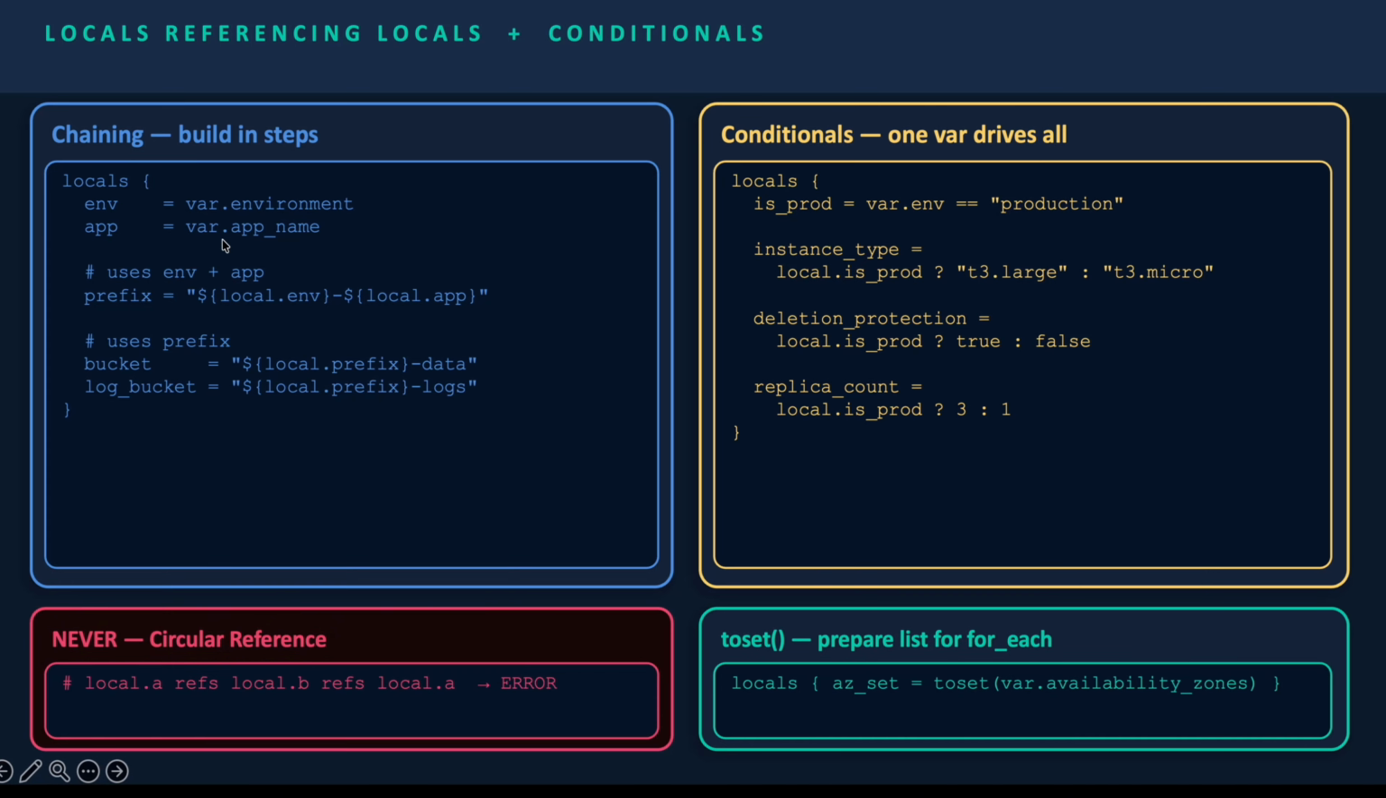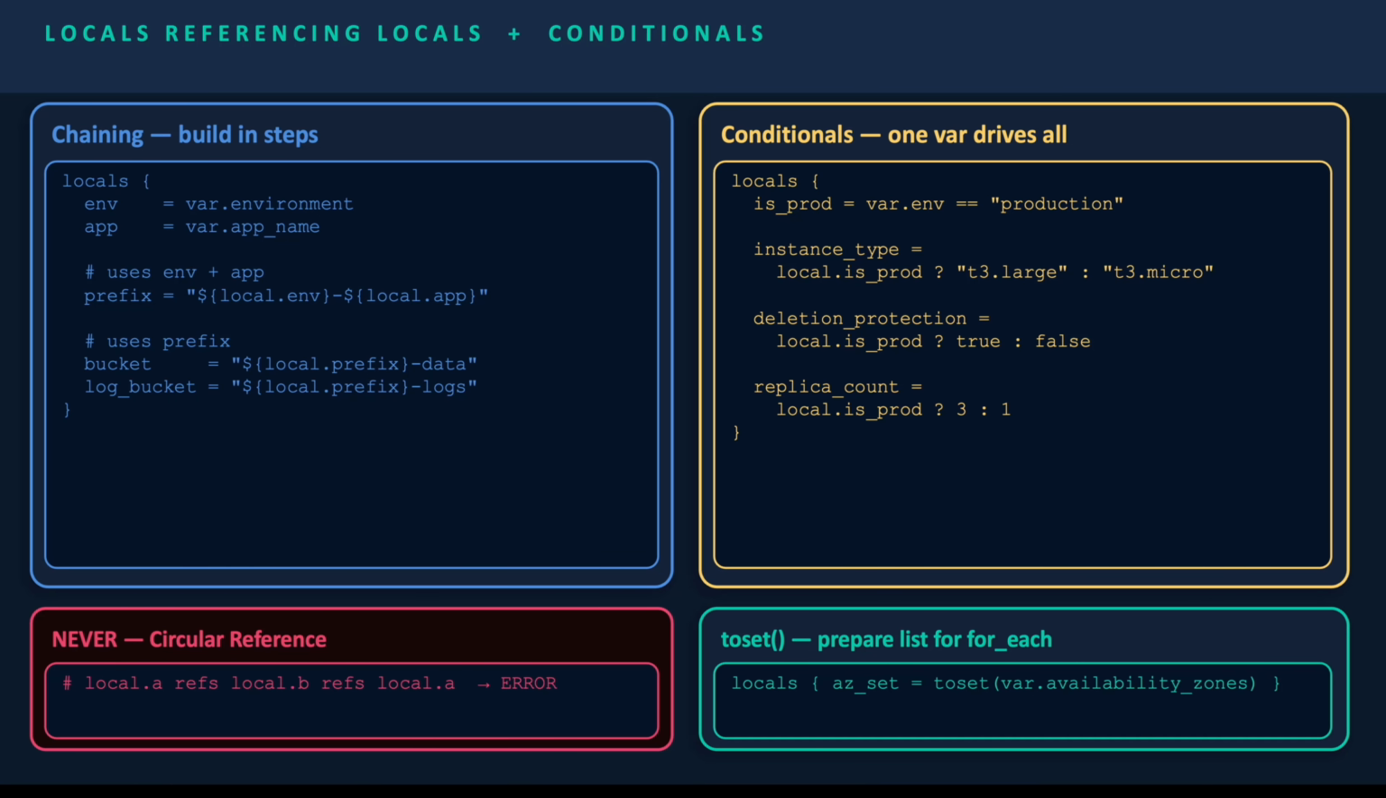So you have var.environment and var.app_name, which are stored into env and app. Let's suppose you have a prod environment and the application is payment. So prefix will be prod-payment. If you are creating a bucket, it will be prod-payment-data, and same for the log, prod-payment-logs. So that's how Terraform will resolve.